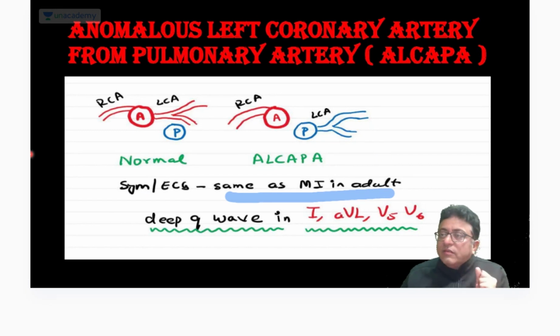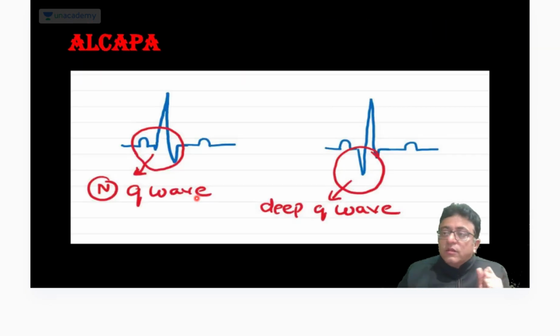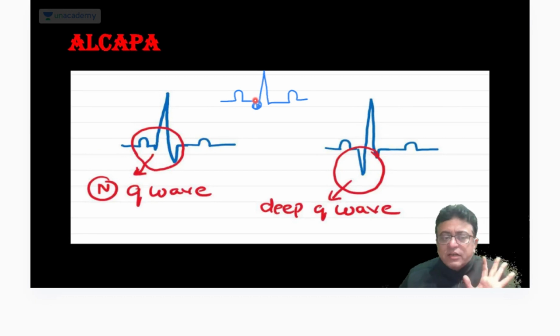What is the classical ECG finding? Deep Q wave. Remember, deep Q wave in lead I, aVL, V5, V6. This is a normal Q wave. You can see, no? This is P. The first negative deflection after P is Q, then T. A little bit of negative deflection, Q, is seen in pediatric ECG.